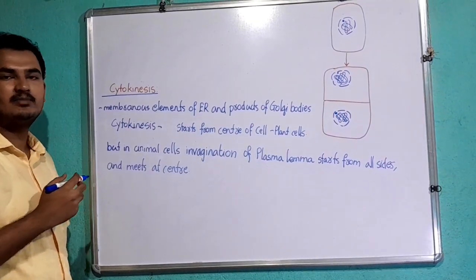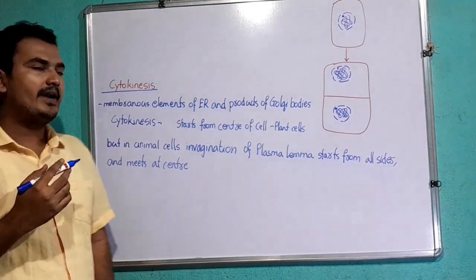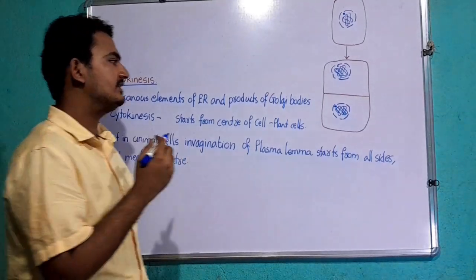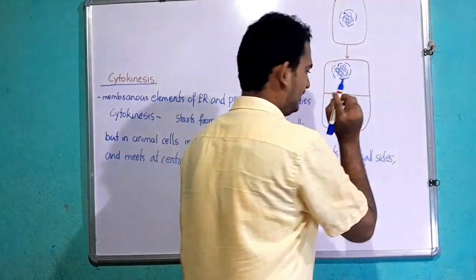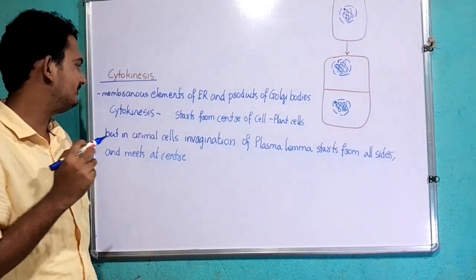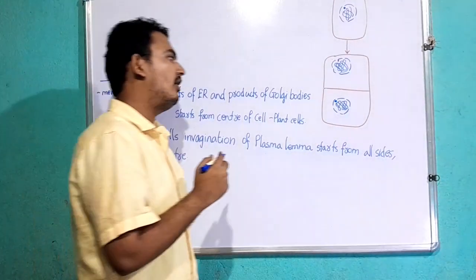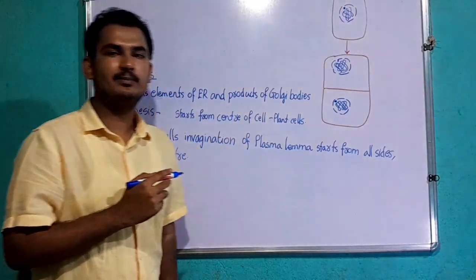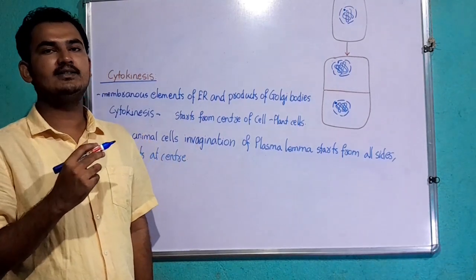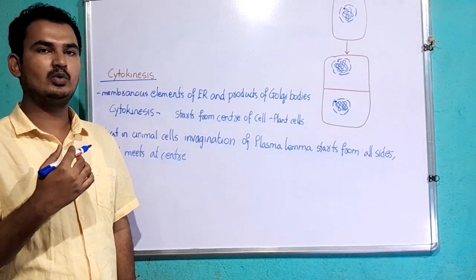Cytokinesis means division of the cytoplasm of a cell. The membranous elements of the endoplasmic reticulum and the products of Golgi bodies get deposited at the center of the cell at the equatorial plate, which results in formation of a cell wall and subsequently the middle lamella. Cytokinesis starts at the center of the cell, or at the equatorial plate, in plant cells, but in animal cells, invagination of the plasma membrane from all sides starts and meets at the center. This results in division of the cytoplasm into two parts.